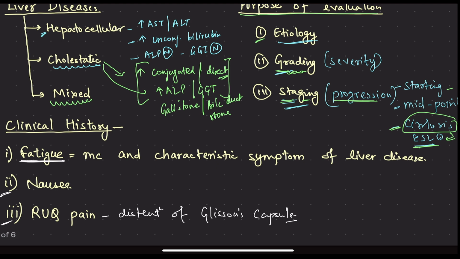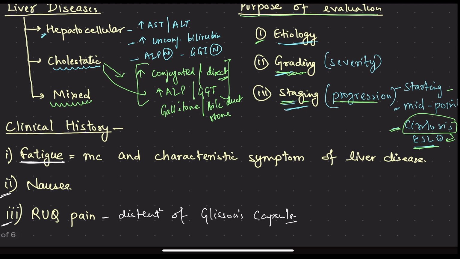How do we approach? First of all, we will take clinical history of the patient. The patient will tell us the signs and the symptoms basically. He will tell us the complaints, he will tell us a particular history which will pertain to certain symptoms, and these symptoms are mostly seen in liver diseases, so our suspicion will go towards liver disease. First is the fatigue, right? Fatigue is the most common and most characteristic symptom of liver disease.